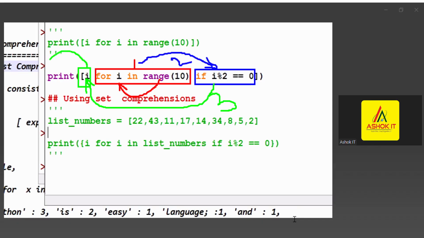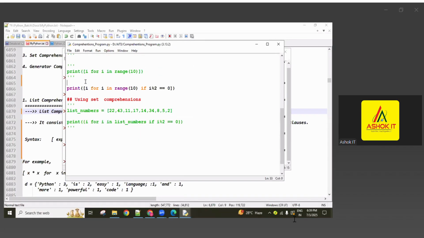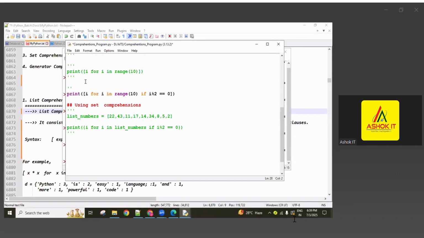The i value is returned to this expression. Now this expression value is added into this list. This is the fourth one, or else you can consider it like the third statement only: directly the i value is added into the list. This is the execution flow, guys. Hope you are understanding.